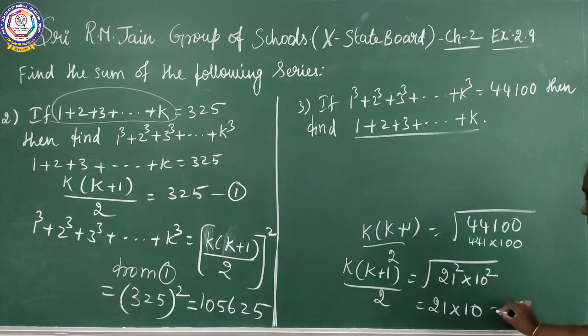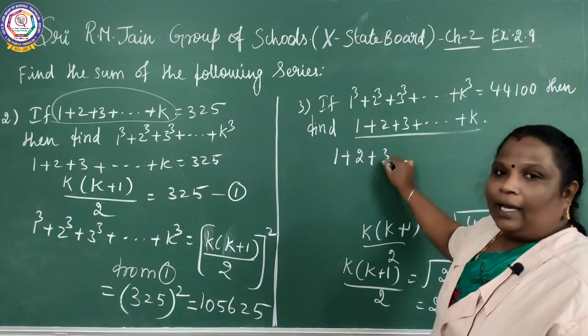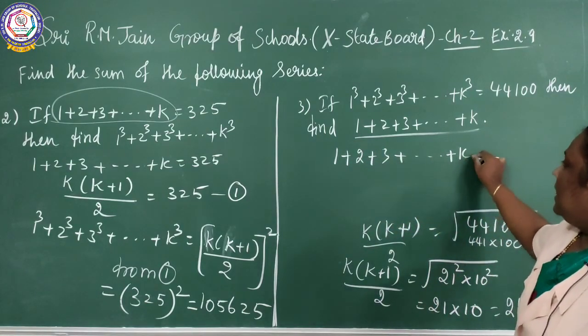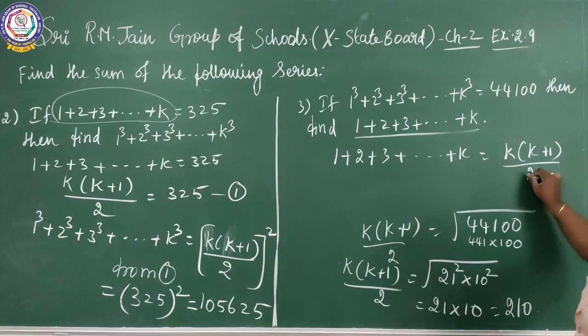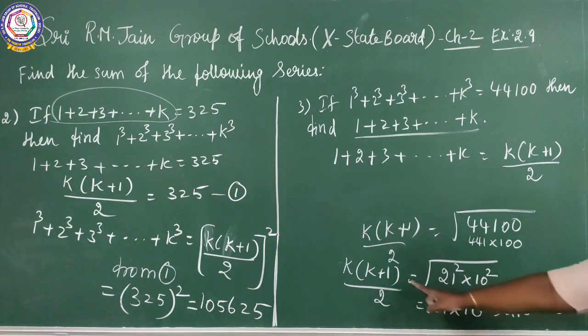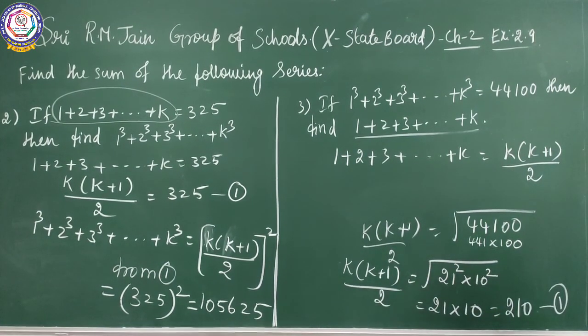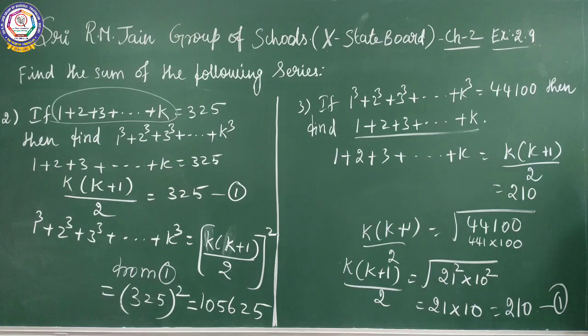So it gives 210. So what is the value for this? 1 plus 2 plus 3 plus etc. plus k equal to k into k plus 1 by 2. So k from 1, you can take it from 1. What is the value for this? k into k plus 1 by 2, what is the value? The value is 210.